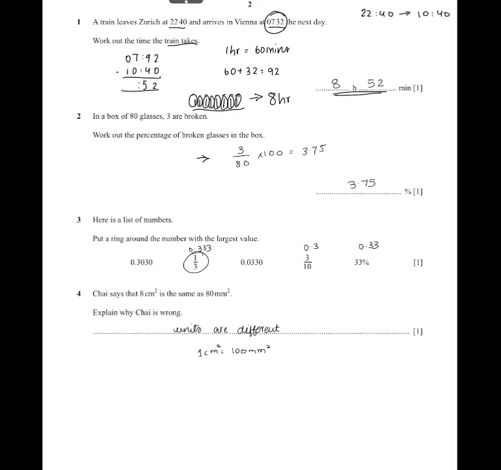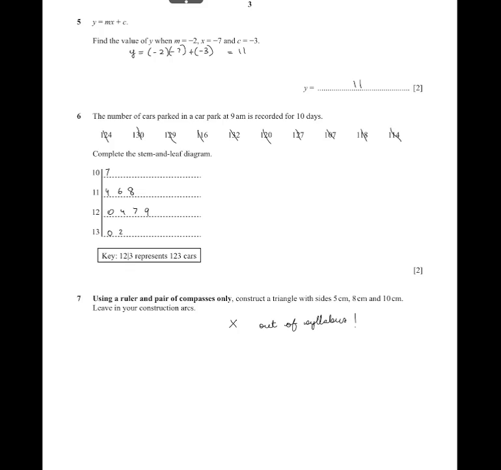Then explain why Chai is wrong. He says that 8 centimeters square is the same as 80 millimeters square. It is wrong because the units are different, because 1 centimeter square is equal to 100 millimeters square. Question 5. y is equal to mx plus c. Find the value of y when m is equal to minus 2, x is equal to minus 7, and c is equal to minus 3.